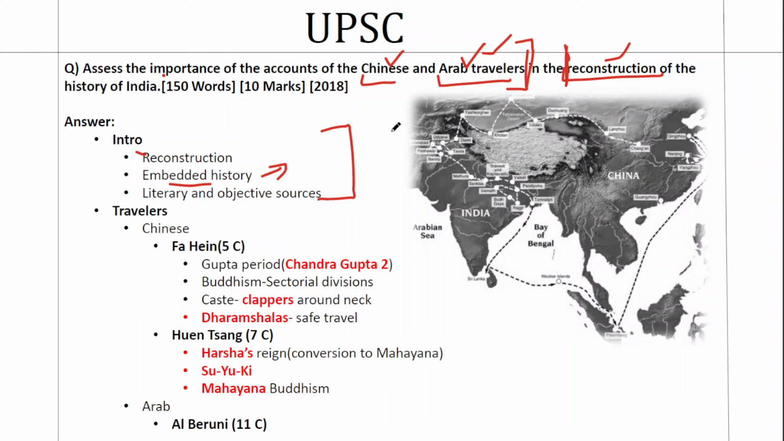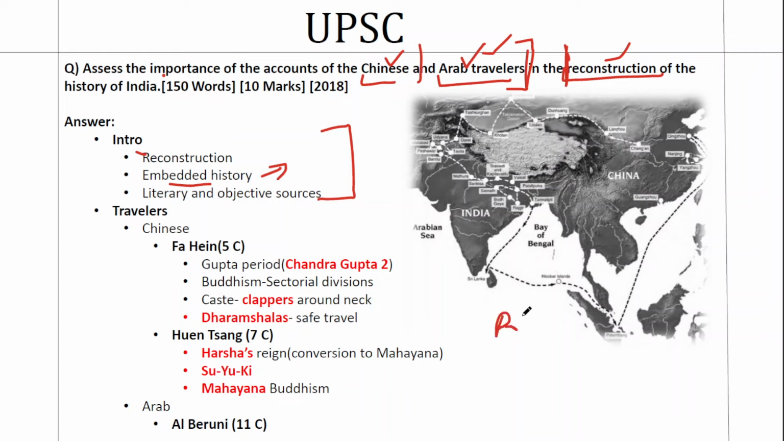Now there are different ways through which you can structure this answer. As I said, on the outlook, when you look at this question, it's a 10 marker. You have two separations, Chinese and Arab, and that is one way of structuring this answer. You also have a different way of structuring this answer. You can structure it thematically.